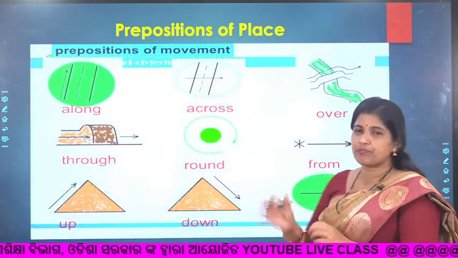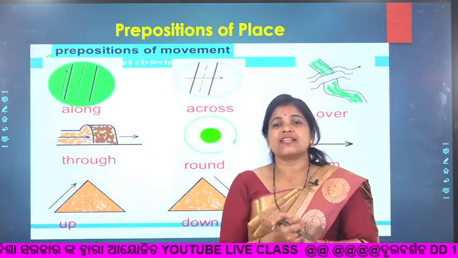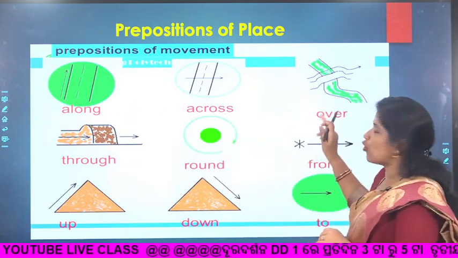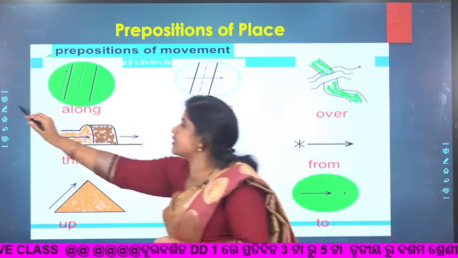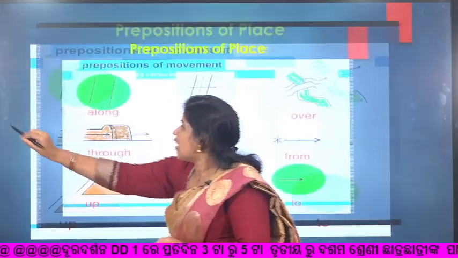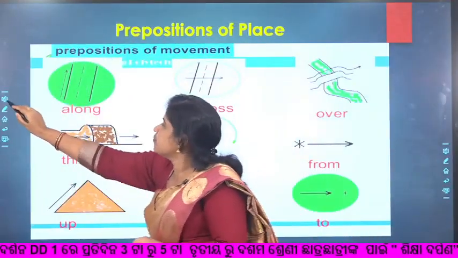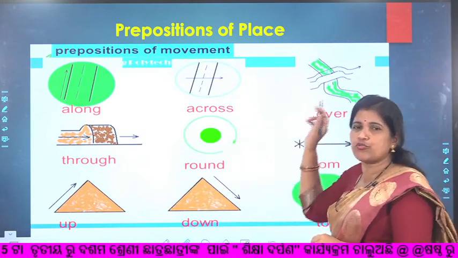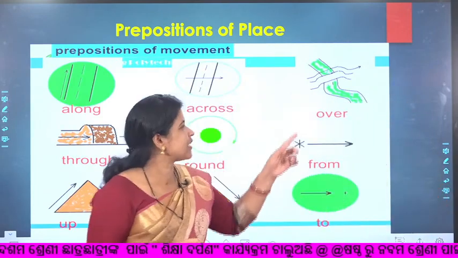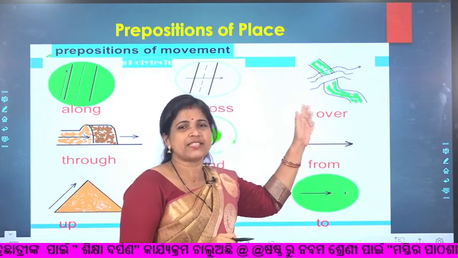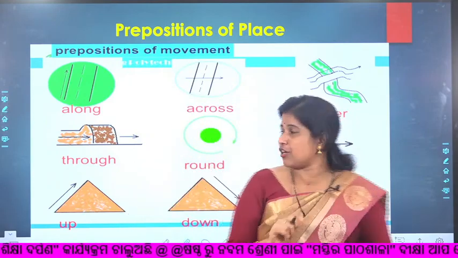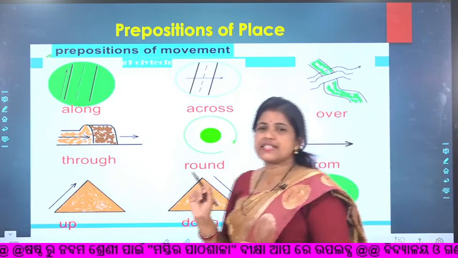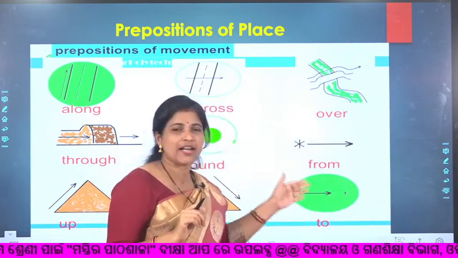So here are some other important and essential prepositions: along, across and over. You mark here how we can use over in this sentence. The bridge is over the lake. Here you can see the bridge is over the lake. It is another use of over, through and round and from. These are the two differences, from and to.